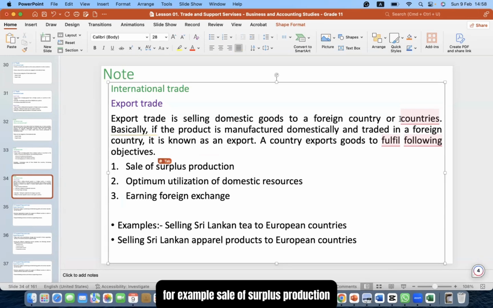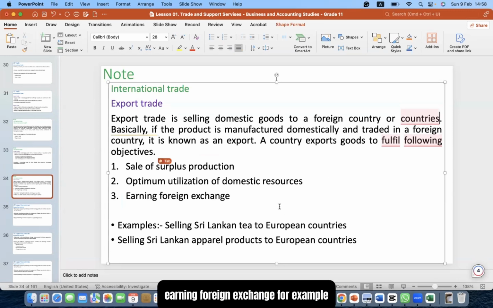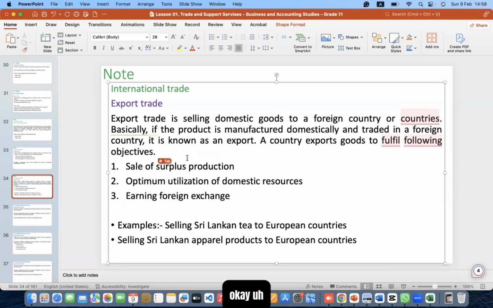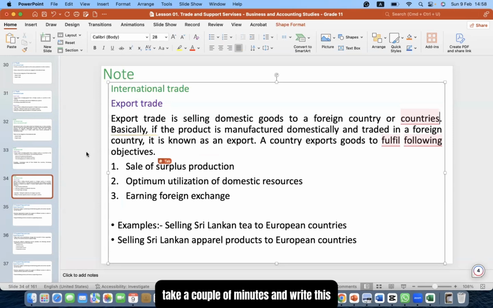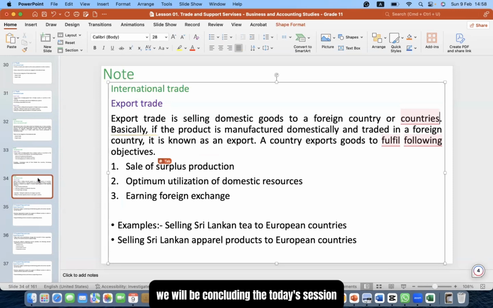For example, sale of surplus production, optimizing utilization of domestic resources, earning foreign exchange. For example, selling Sri Lankan tea to European countries and selling Sri Lankan apparel products to European countries. Okay. Take a couple of minutes and write this, and with that, we will be concluding today's session.